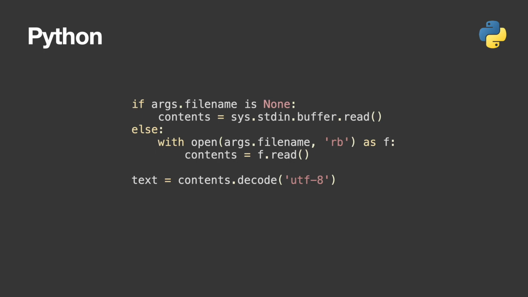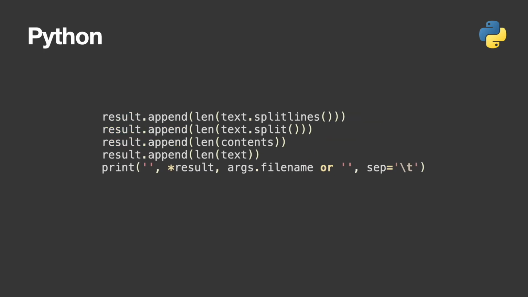Reading both standard in and from a file is trivial in Python, as is decoding the byte string to a UTF-8 string. In this snippet and many of the other ones, I've omitted the control flow, which basically amounts to a few if statements, based on what arguments have been provided to the program. I really like the symmetry in the Python implementation, using len for each of the 4 counts. I think the consistency really helps the readability in this language. Printing can take variadic arguments, so we don't have to do any temporary string joins here.